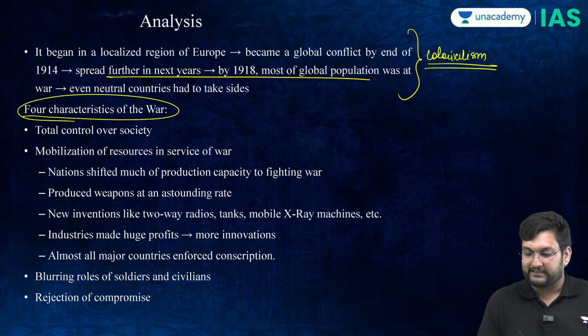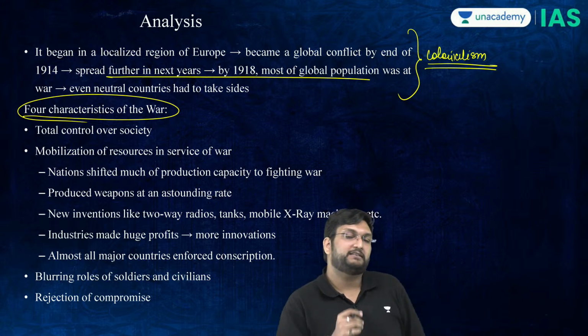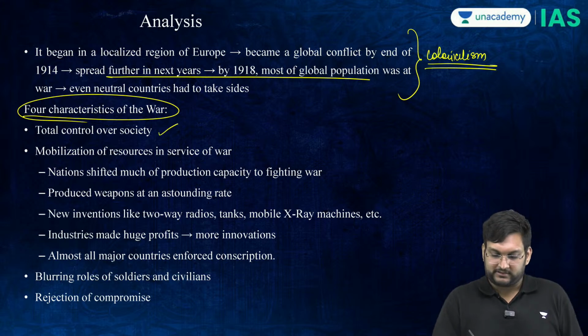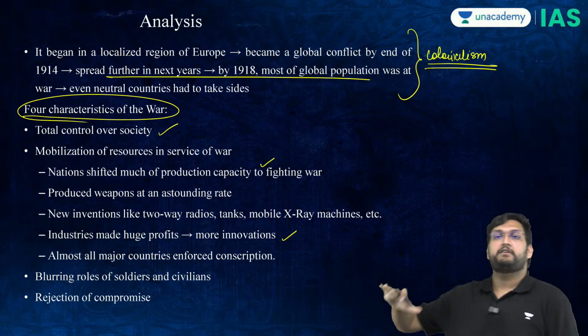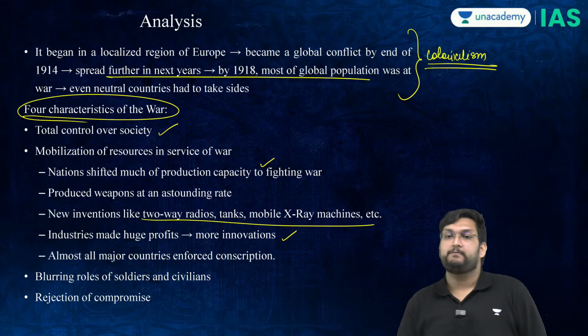Second, if we talk about the characteristics, this war is considered one of the bloodiest wars. And the reason for that is it took control over everything. The society, the industrial production, the fighting, anybody and everybody was considered a part of this war. New inventions will also happen.